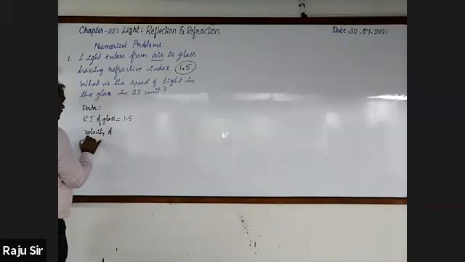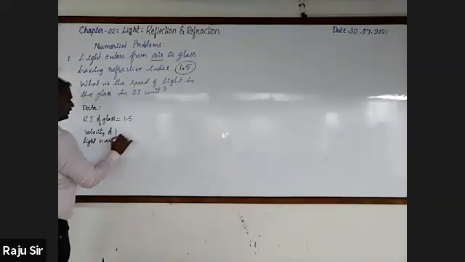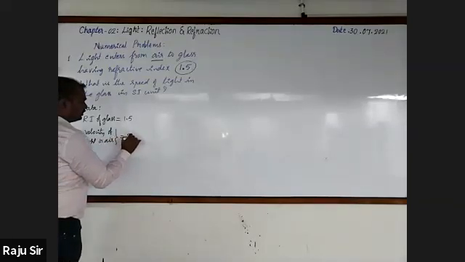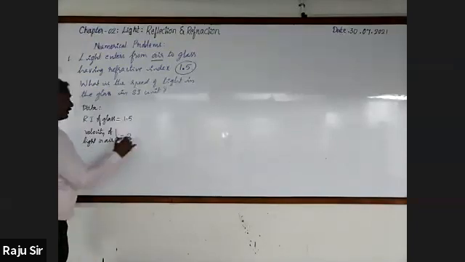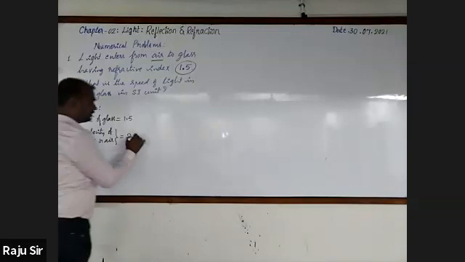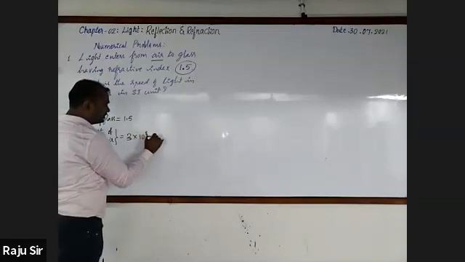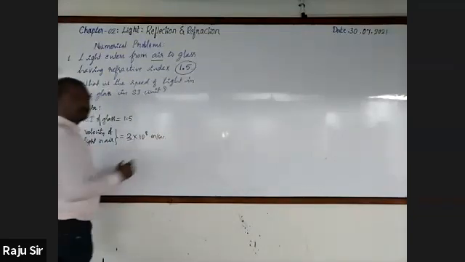Velocity of light in air is equal to 3 lakh kilometer per second, or 3 into 10 raised to the power 8 meter per second.